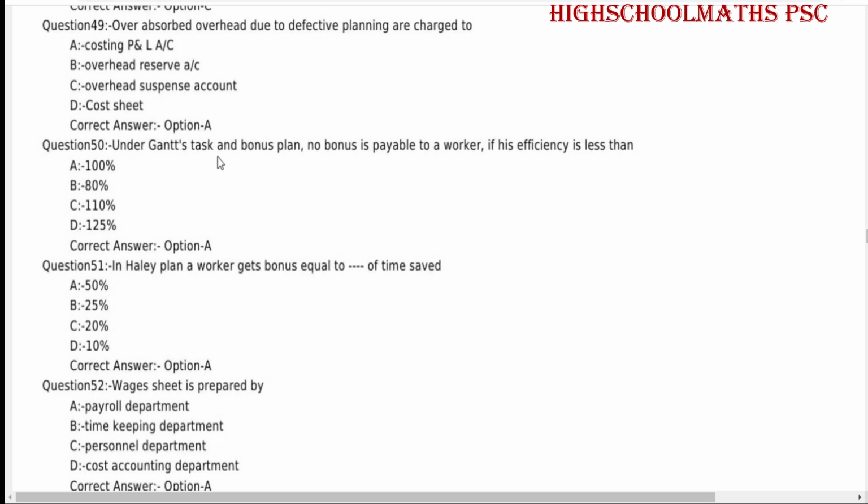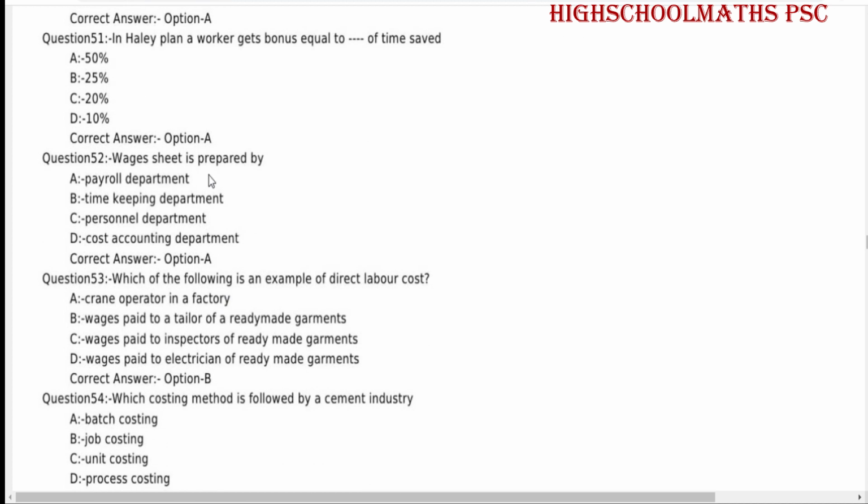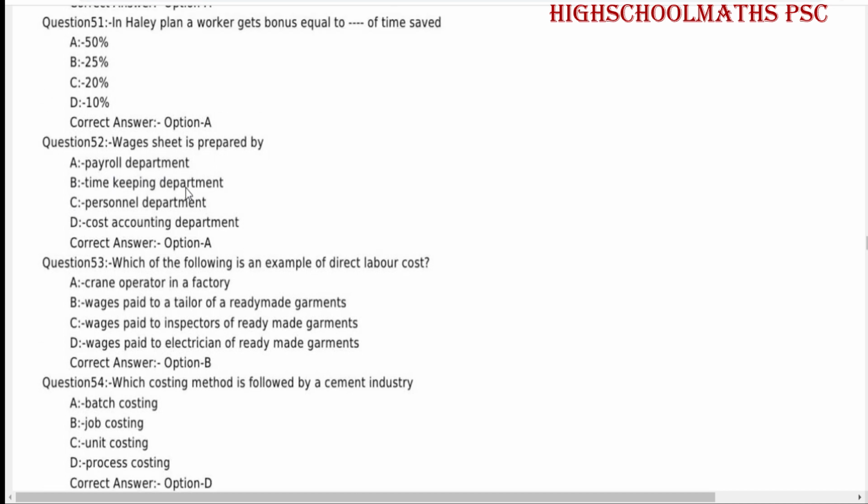Under Gantt task and bonus plan, no bonus is payable to a worker if his efficiency is less than 100%. In Halsey plan, a worker gets bonus equal to 50% of time saved. Wage sheet is prepared by payroll department.